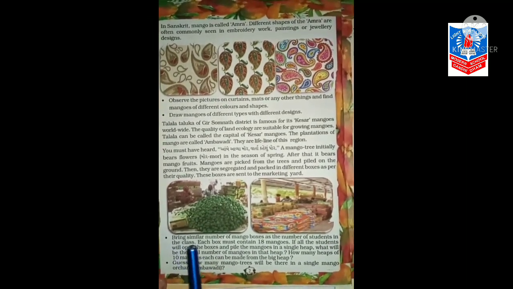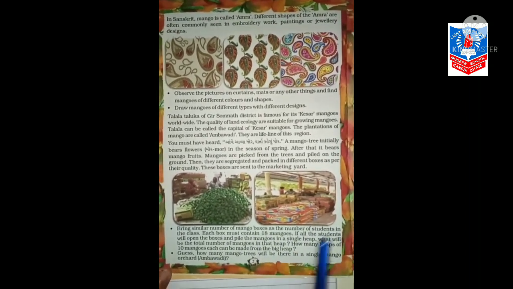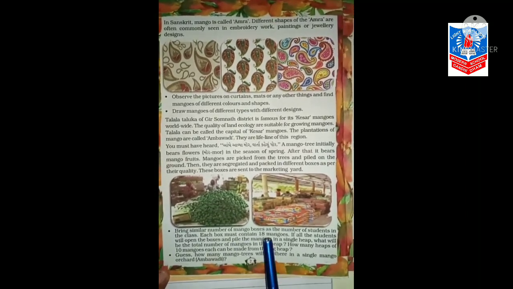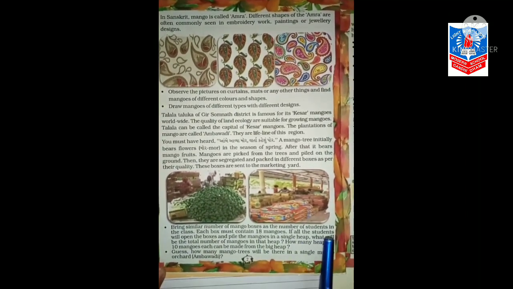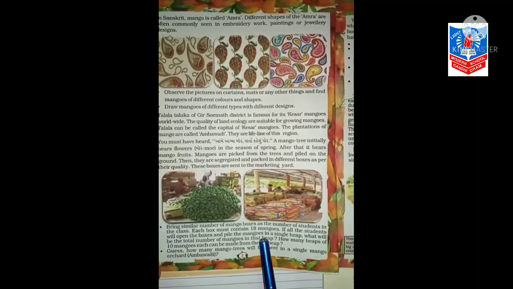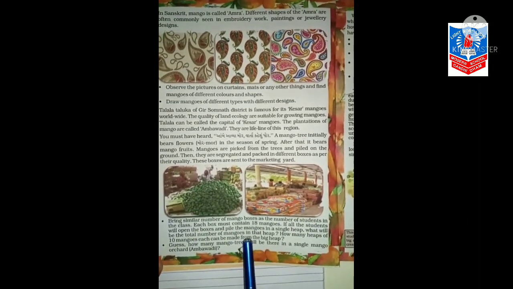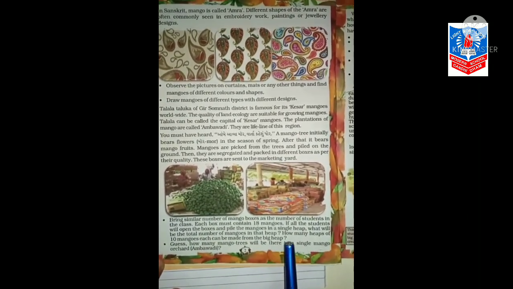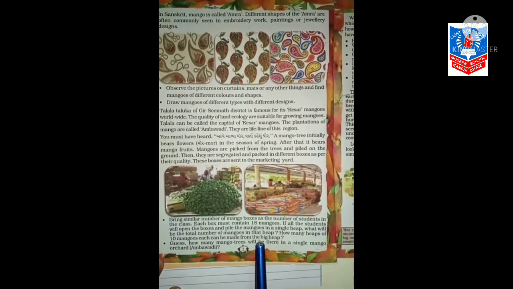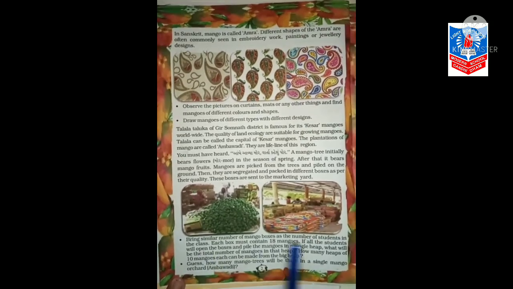See here, bring similar number of mango boxes as the number of students in the class. Each box must contain 18 mangoes. If all the students will open the boxes and pile the mangoes in a single heap, what will be the total number of mangoes in that heap? How many heaps of 10 mangoes each can be made from the big heap? Now, how we solve these sums?